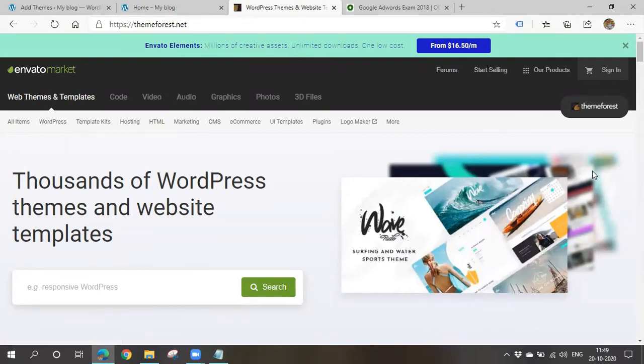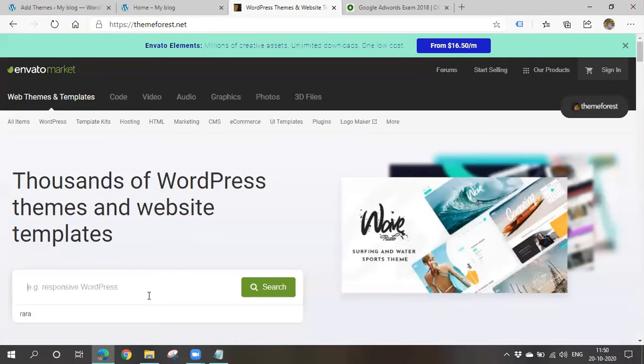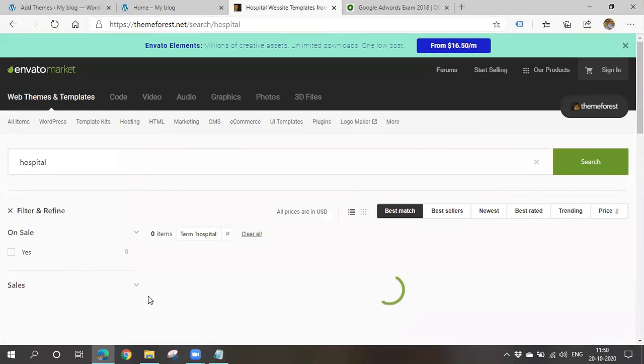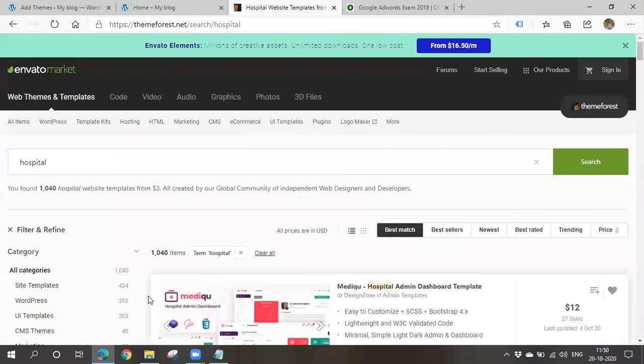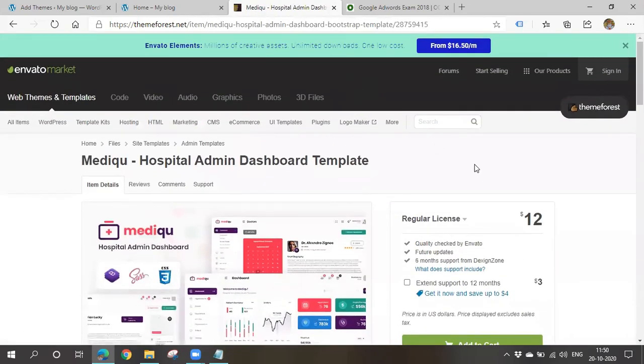Whatever theme you want, you can search here. I want a hospital related kind of theme, so I'll search for hospital. If you want to design a website for a hospital, you can go for hospital. Otherwise, you can go for a school, college, or an e-commerce theme, whatever you want. I'll choose this particular theme, and if you click on that, you can see a preview of how it looks.